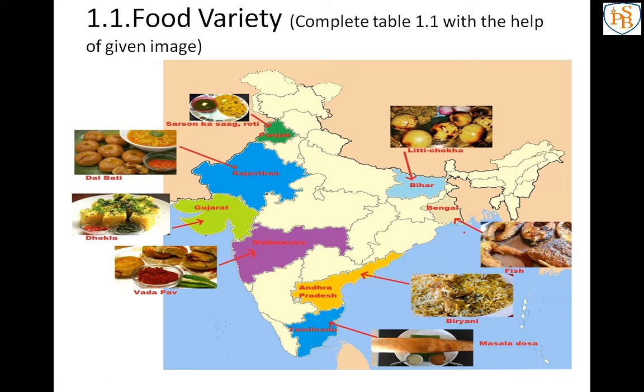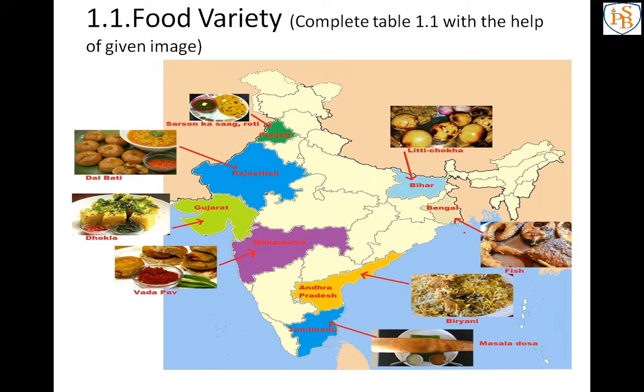Ask your friends in the school about the items they would be eating during a day. See if you can also get this information from friends staying in different states of India. List all the items in your notebook as given in table 1.1 for as many friends as possible.